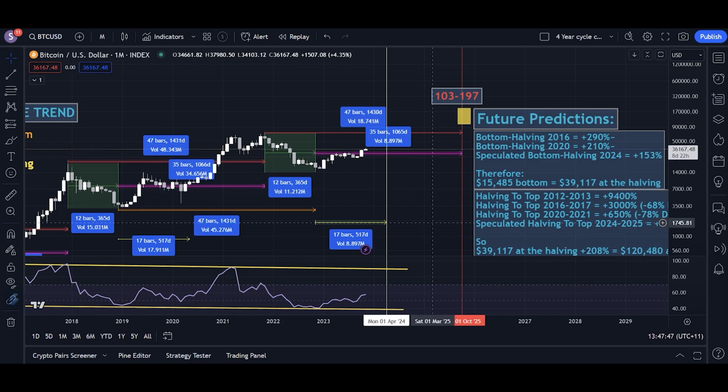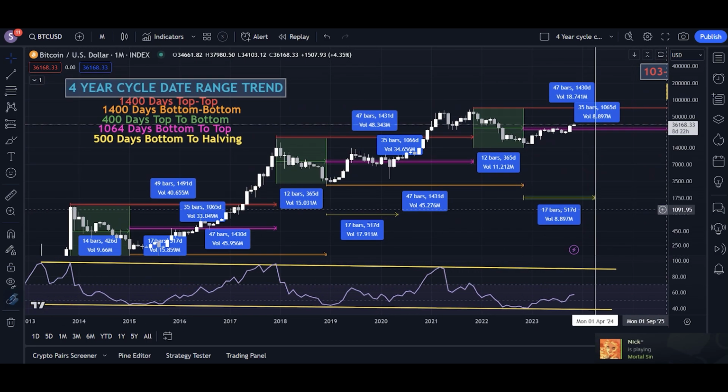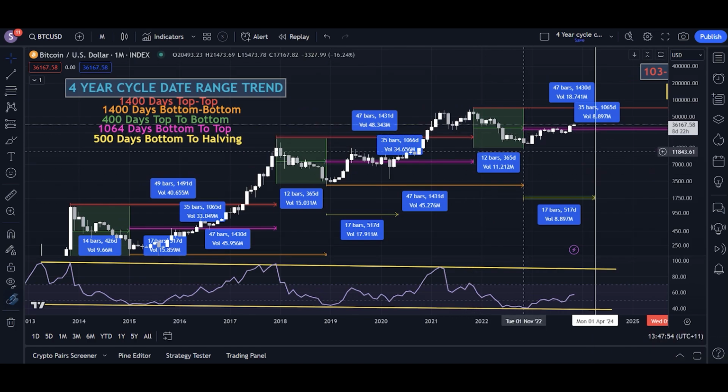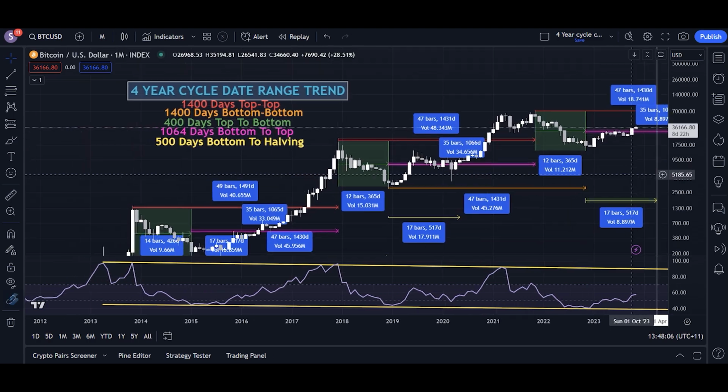This is a very strong trend. There's no doubt about it. We've looked at it so many times before. It's the same trend that predicted the November 2021 top. It's the same trend that predicted the November 2022 bottom. We were able to predict both of those, bottom and top, within 5% based on this trend, and so it's been very accurate in the past, and we have no reason to believe at the moment that it's not going to be accurate in the future.